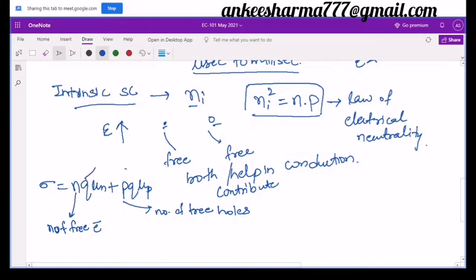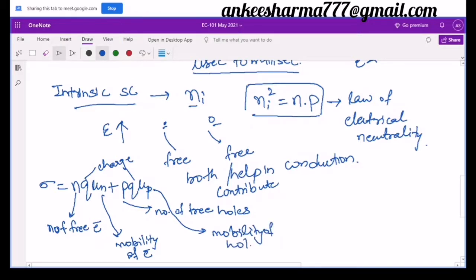This q is nothing but the charge, and mu n is the mobility. Now mobility of an electron is denoted by mu n, and mobility of a hole is denoted by mu p. Now one more important thing to remember here is that mu n is always greater than mu p. It means if we consider the number of electrons in any material, then definitely the conductivity by that material will be high in comparison to a material where we are considering the number of the holes.